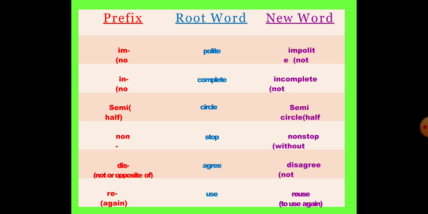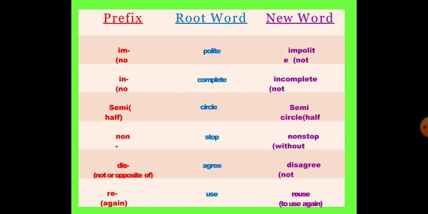Prefix im means not. If we add this to a root word or base word, polite, we get a new word impolite, which means not polite. If we add prefix in, means not, to the root word complete, we get a new word incomplete, means not complete. If we add prefix semi, means half, to the root word circle, we will get a new word semicircle, means half circle.